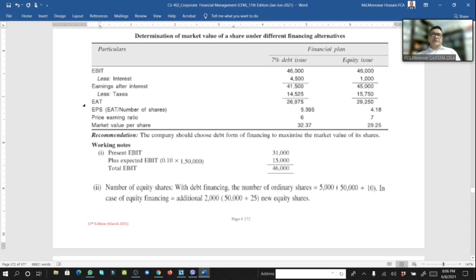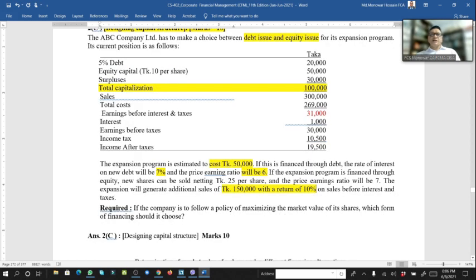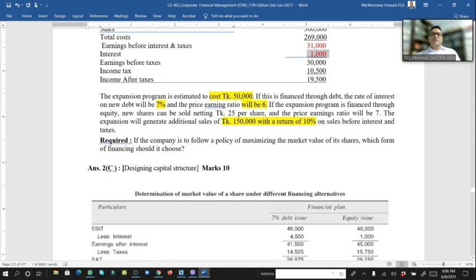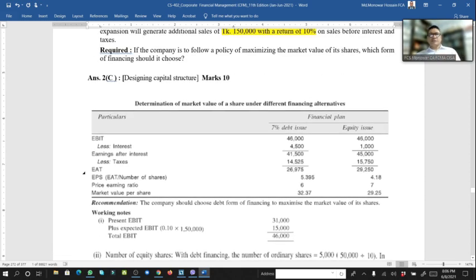Less interest, 4,500. How does the interest come? Presently, interest is 1,000. And if we go for debt, 50,000 at the rate of 7%, that would be 3,500 plus 1,000 previous. So 4,500.